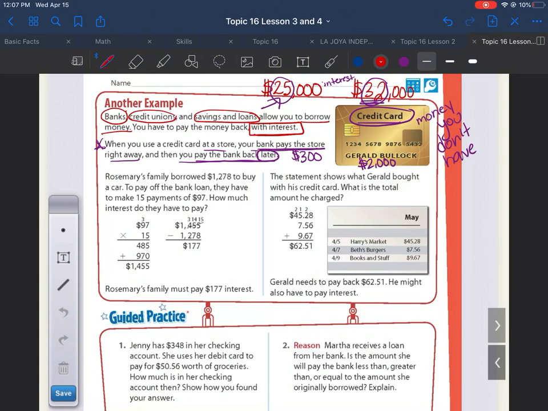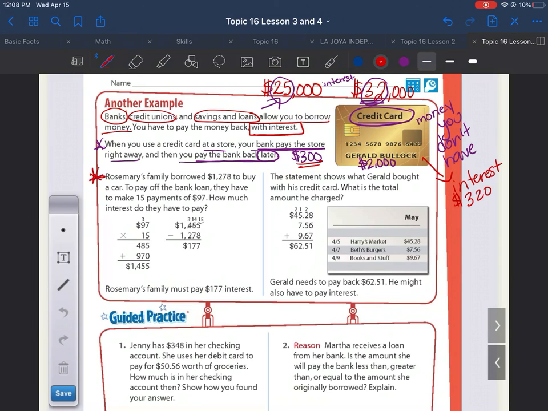Remember, when we're using credit cards, the bad thing about them is that they have something called interest. So if I borrow $300 for the PlayStation, I'm not going to pay back $300. I probably will end up paying maybe $320, maybe even more, depending on how long it takes me to pay that amount.